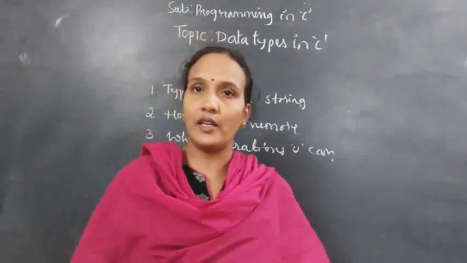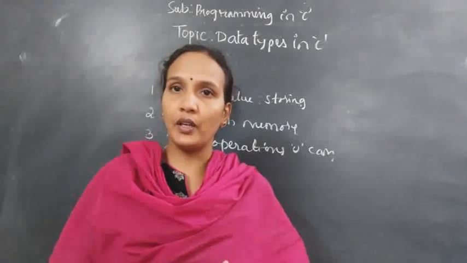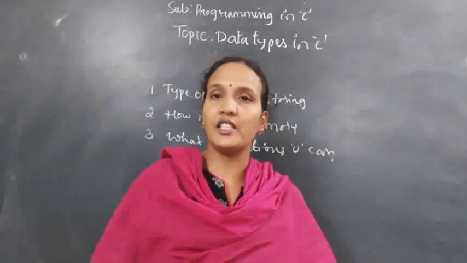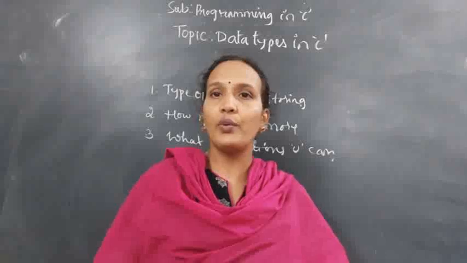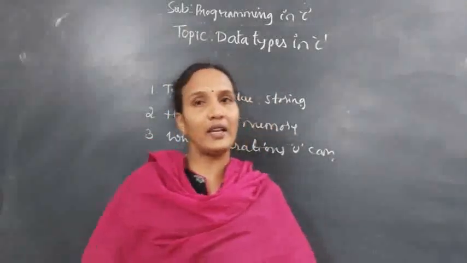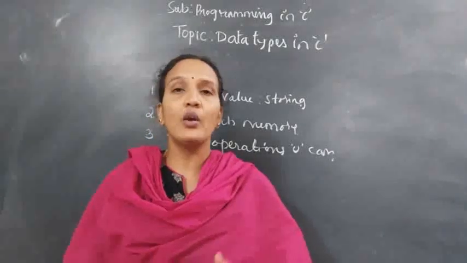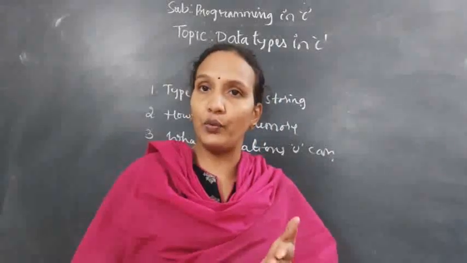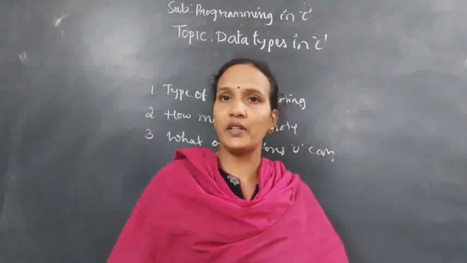That is the use of a data type. One very important condition in C programming: if you want to declare any variable, each and every variable should have a particular data type. Without a data type, you cannot declare a variable or access a variable. It is compulsory. Whenever you declare any variable in C programming, that variable should have a data type.